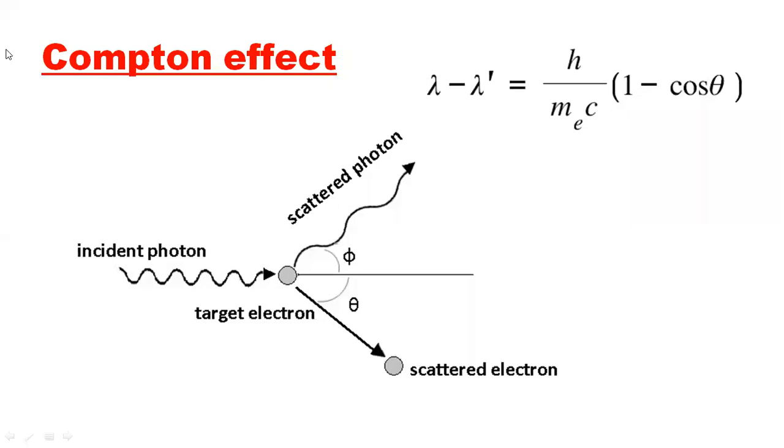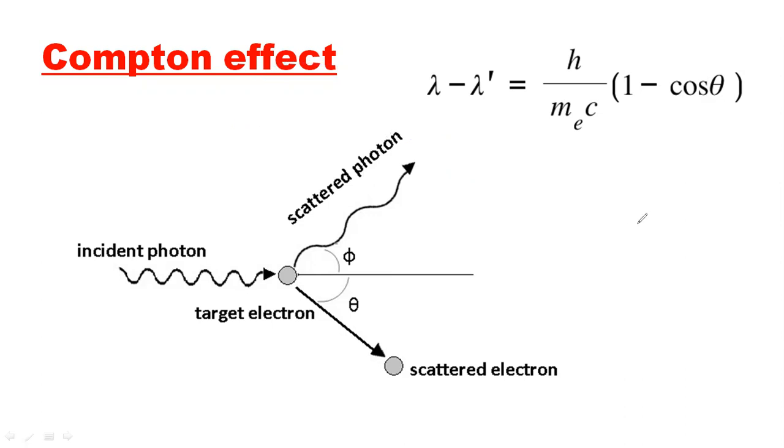So dear students, now we will see the continuation part of the atomic structure, that is, after the photoelectric effect, the next effect, which is the Compton effect. This also supports the particle nature of electromagnetic radiation. In the previous session, I told you about the particle nature of electromagnetic radiation.